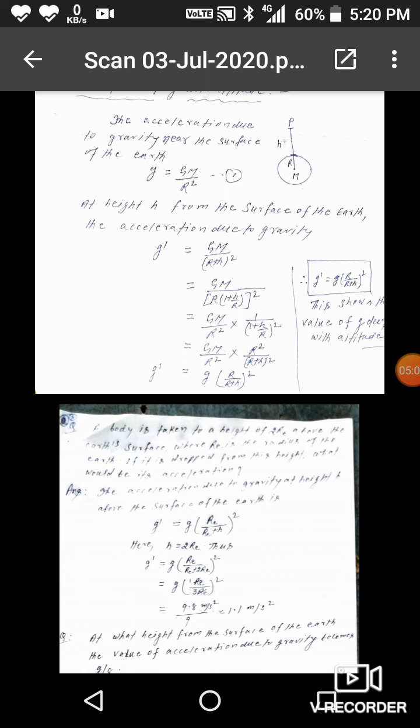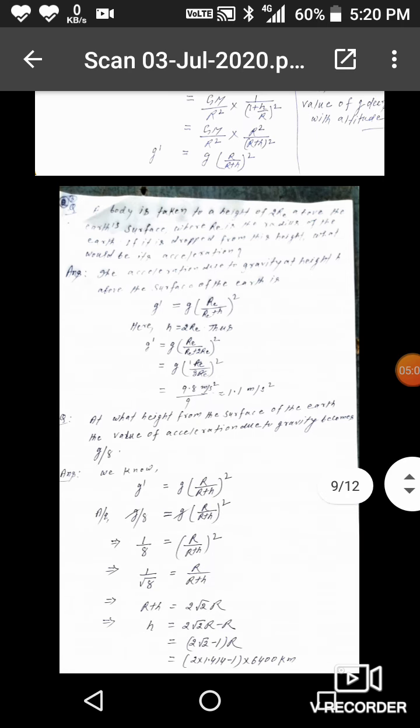Next question, at what height from the surface of the earth does the value of acceleration due to gravity become g by 8? According to the question, g dash is equal to g by 8, and we know g dash is equal to g into (r by r plus h) whole square, so g by 8 is equal to g into (r by r plus h) whole square. g to g will be cancelled. 1 by 8 is equal to (r by r plus h) whole square, or 1 by root 8 is equal to r by r plus h, implies r plus h is equal to 2 root 2 r.